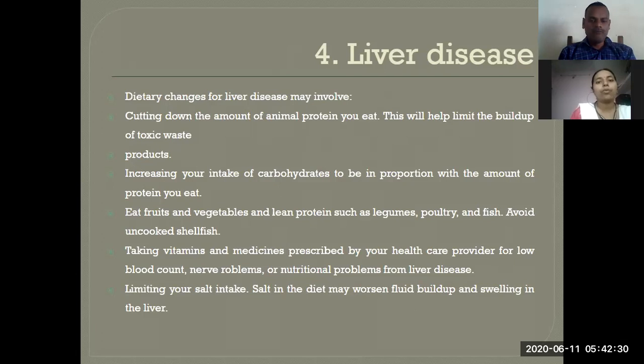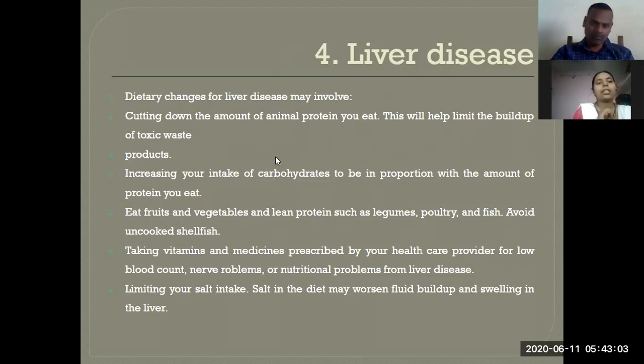Then eat fruits and vegetables and lean proteins such as legumes, poultry products, fishes, but avoid uncooked shellfish. Take vitamins and medicines prescribed by your healthcare provider for low blood counts, nerve problems, or nutritional problems from liver diseases. So you want to get the proper prescription of vitamins and medicine from your health advisor.